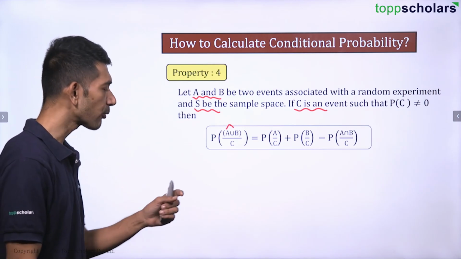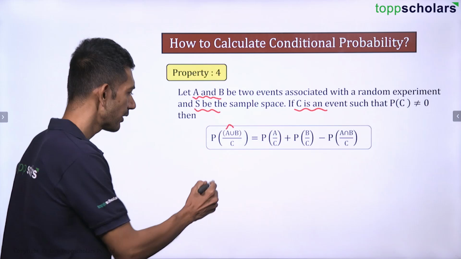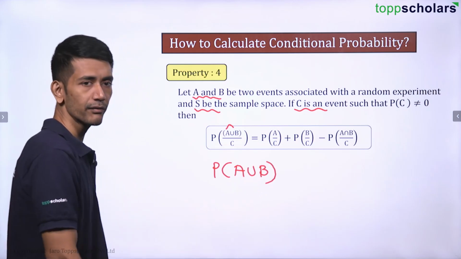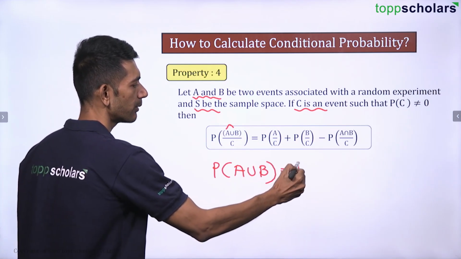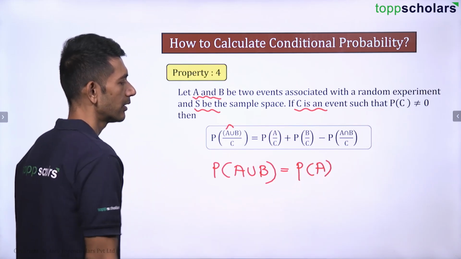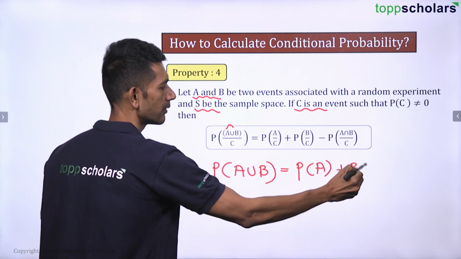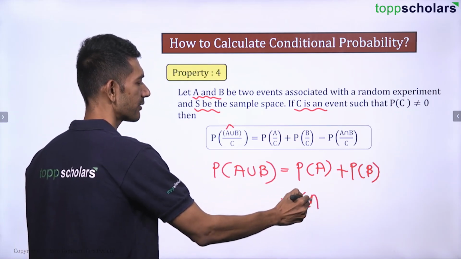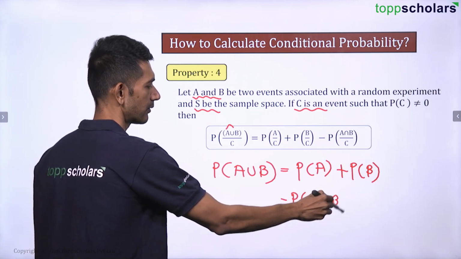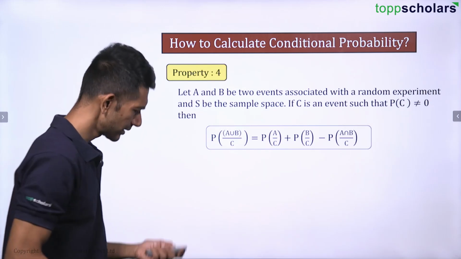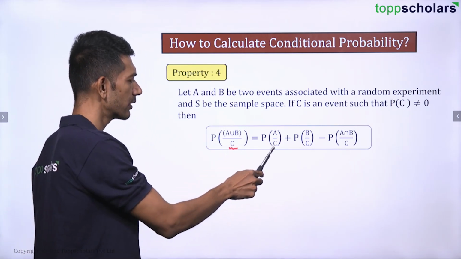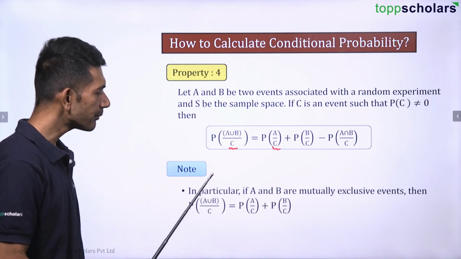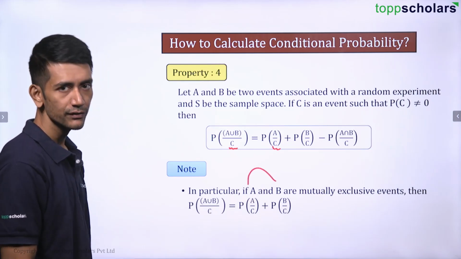You have already studied probability of A or B in your lower grades. We know that the probability of A or B is given by the probability of A plus the probability of B minus the probability of A intersection B. So this we have already studied, isn't it? Same thing here. Here only event C has occurred.